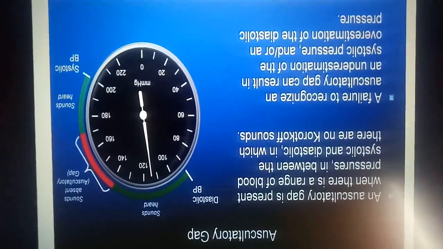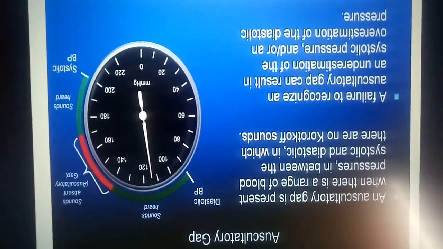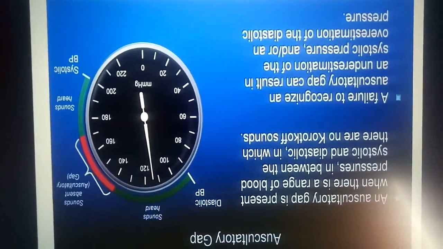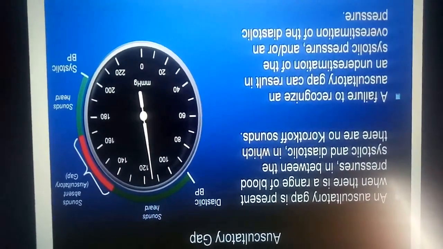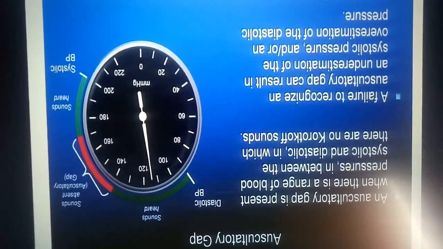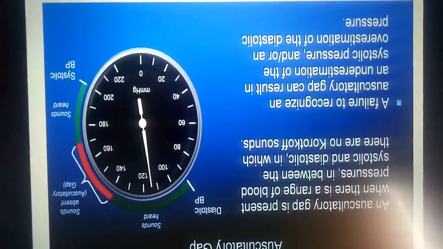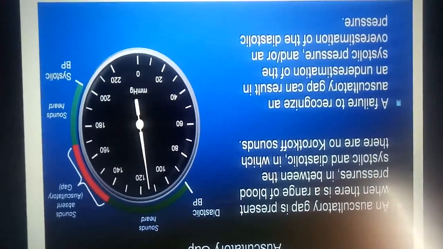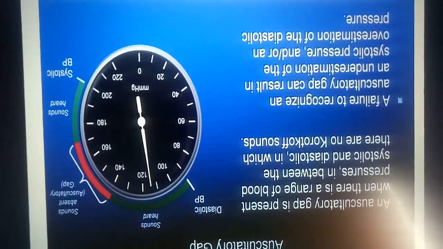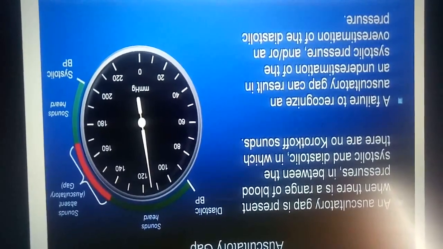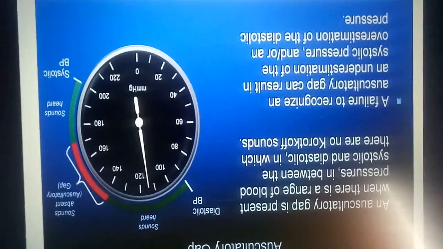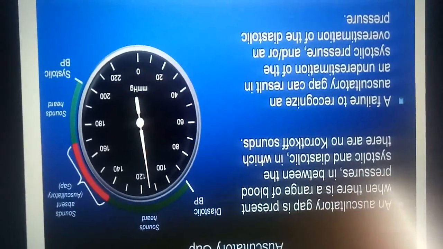What do you mean by auscultatory gap? An auscultatory gap is present when there is a range of blood pressure between the systolic and diastolic in which there are no Korotkoff sounds. The failure to recognize an auscultatory gap can result in an underestimation of the systolic pressure and or an overestimation of the diastolic pressure.